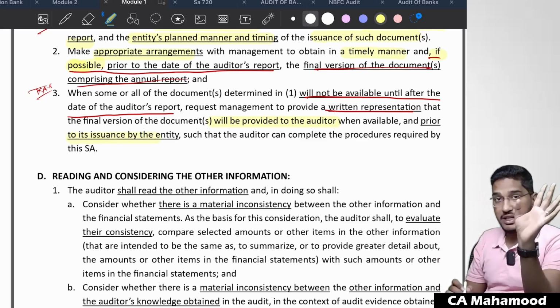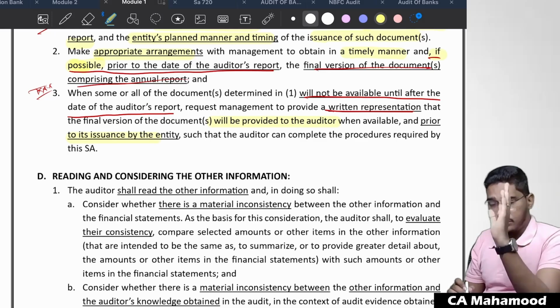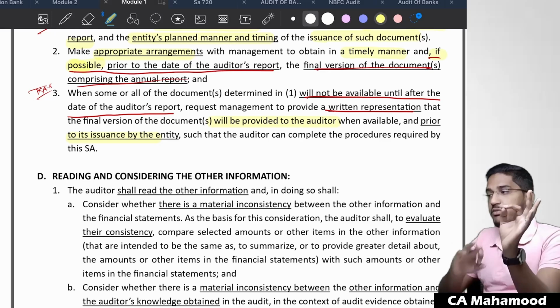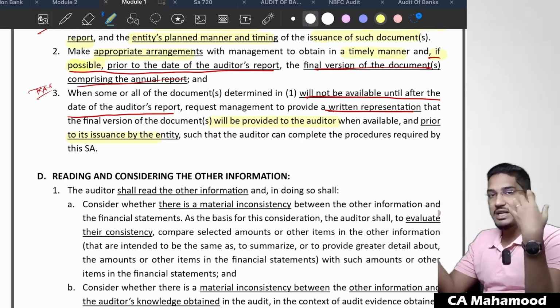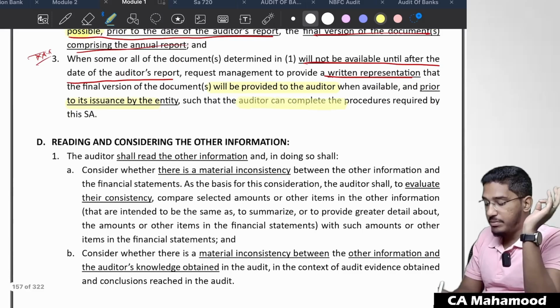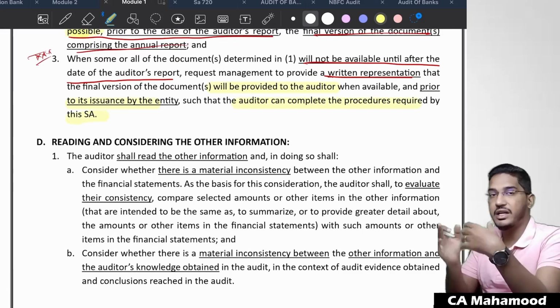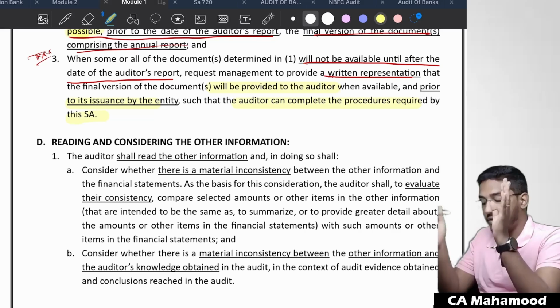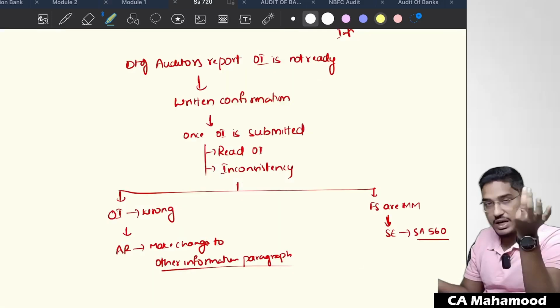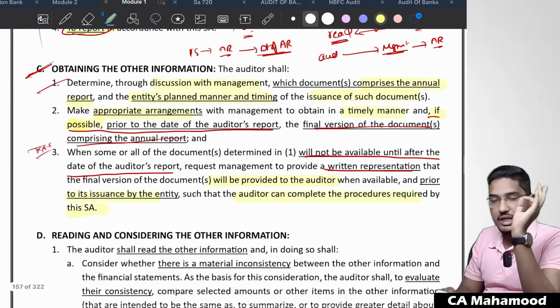Prior to the issuance by the entity, you have to ask the management, sir, when your final annual report is ready, before you issue it to the common public, please share that annual report copy with me, such that the auditor can complete the procedures required by this standard, like reading and comparing for inconsistency and all. If at all he finds any inconsistency, what he is supposed to do, I have already explained in the form of this chart. Clear? So this is what regarding obtaining other information.